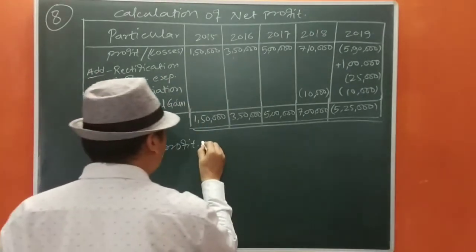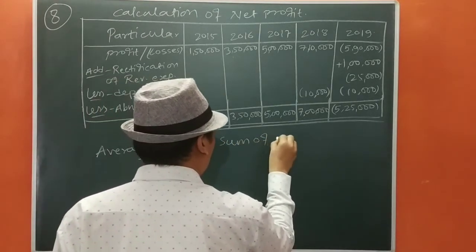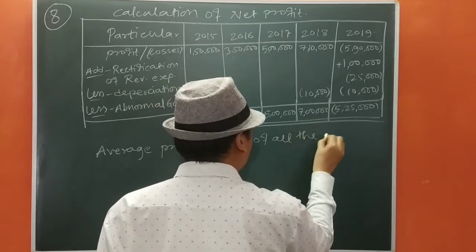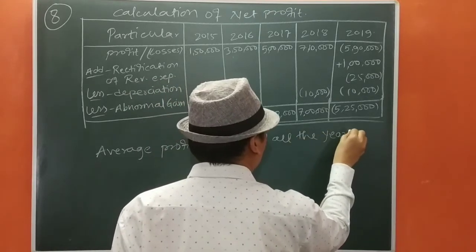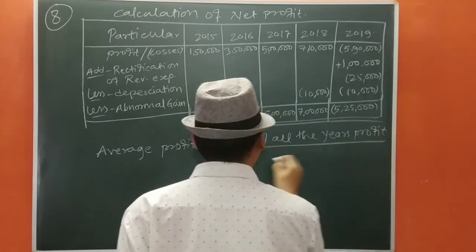Now we are going to calculate the average profit. Sum of all the years profit upon number of years.